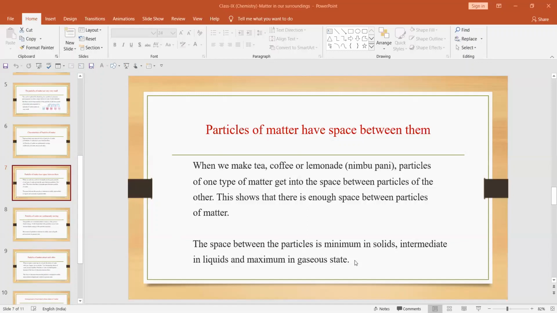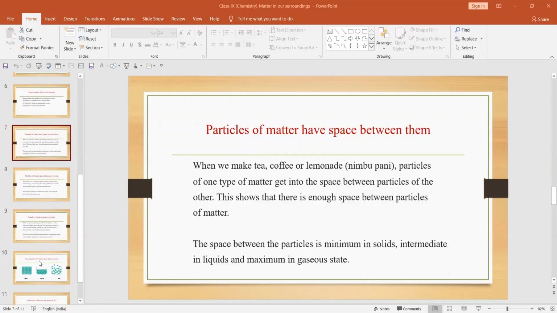Why? Because in solid you will find that the particles are very near to each other, so there is no space in between them. But in liquids there is some space between them, and that allows the particles from others to enter here. Other particles, that is from other matter, will enter in that space. And in gaseous state there is a large amount of space, so any matter can enter into that interatomic space.